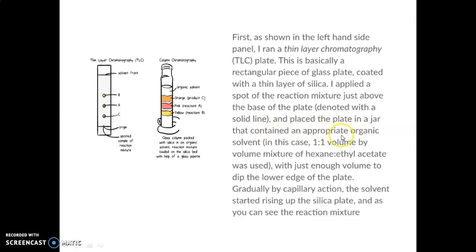That jar contains an appropriate organic solvent. In this case, 1:1 hexane and ethyl acetate was used with just enough volume to dip the lower edges of the plate. Gradually, by capillary action, the solvent starts rising up the silica plate.